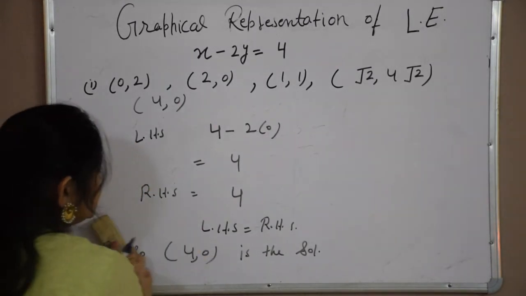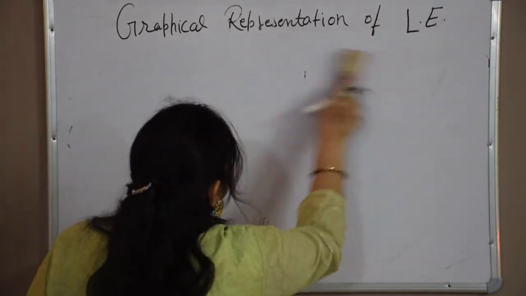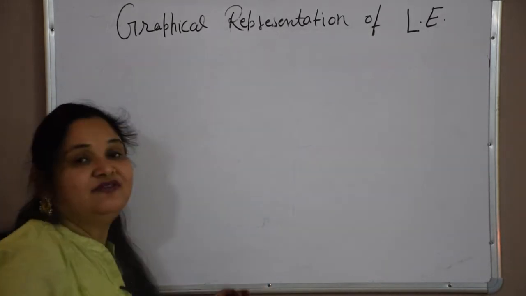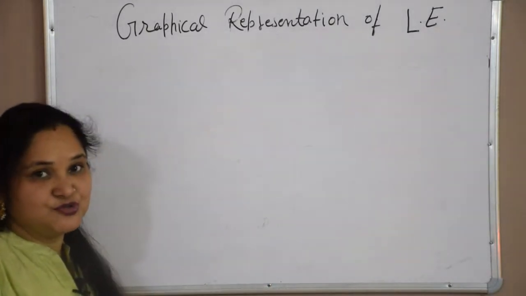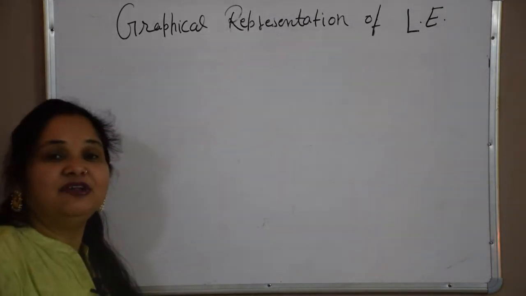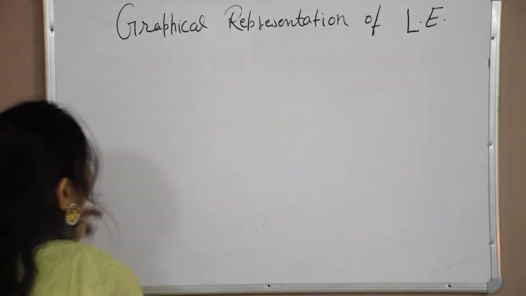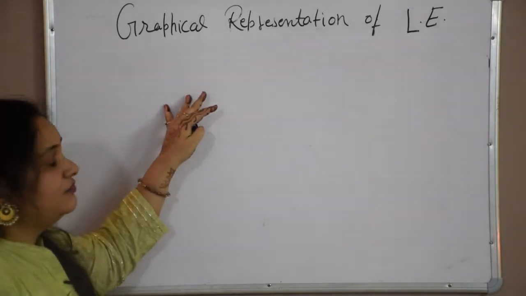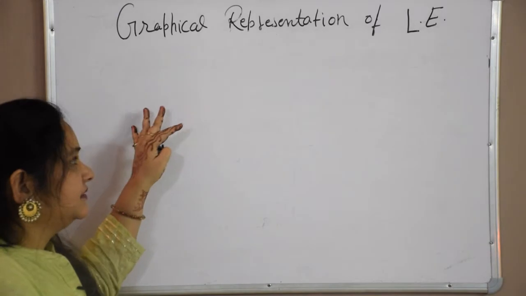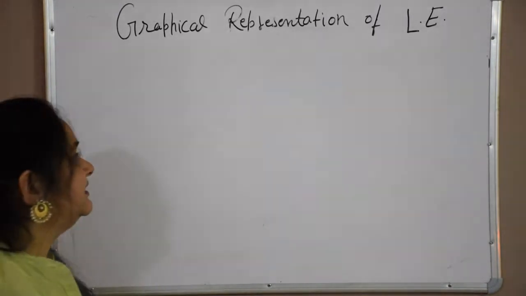I think you understood how we can find the solutions. We are not finding, we are just checking, we are just verifying whether the given coordinates are a solution or not. And we know that a linear equation in two variables has infinitely many solutions. But till now we found by the graph method how we can find a solution of the given equation. In the previous video we did this.